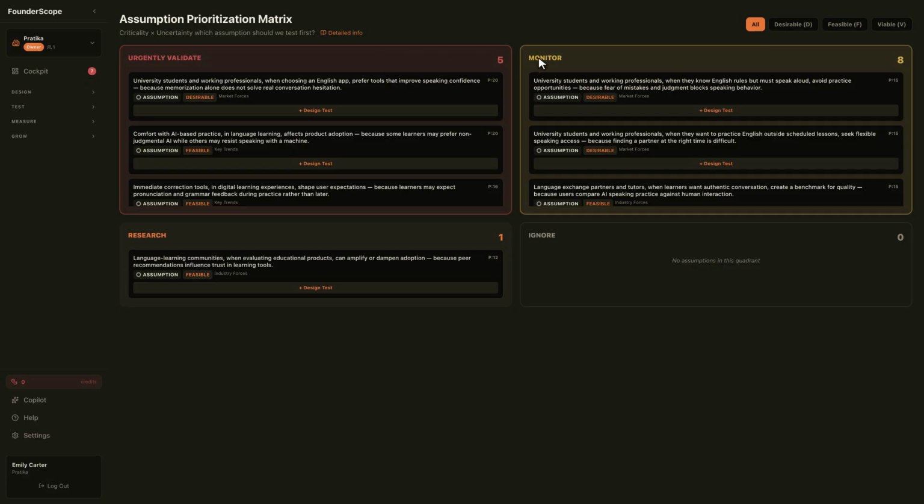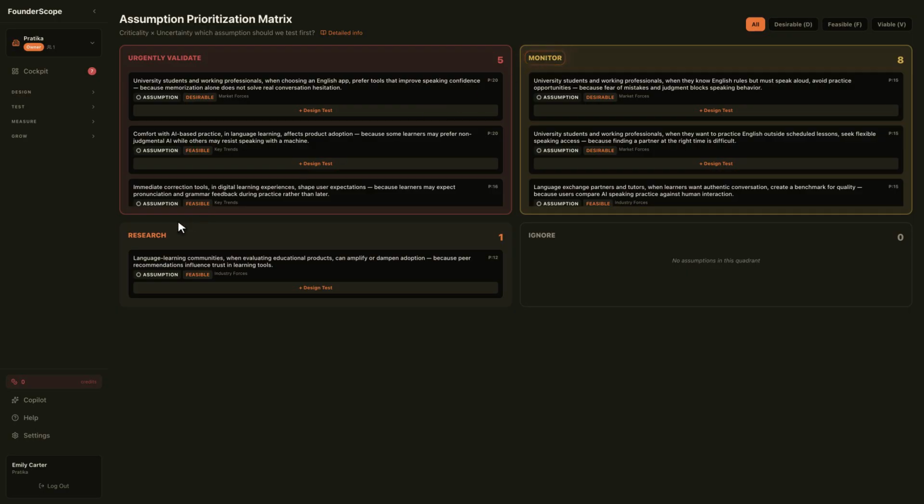The second quadrant, monitor. These are highly critical but low uncertainty assumptions. They matter, but we already know quite a lot about them. In Pratika, items like anytime availability and the mobile application are here. We don't need to test them right away, but we mustn't lose sight of them, because if conditions change, they can quickly turn into risks. Copilot tracks changes and new signals in these items and warns you in time.